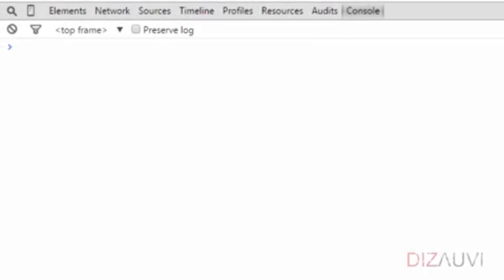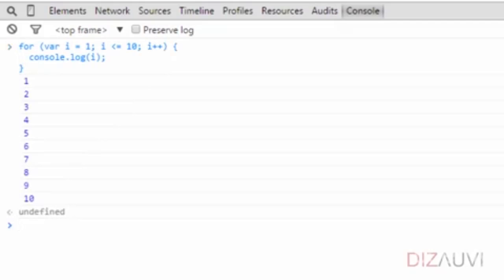Let's go to our console window and type for, in brackets, i equal to 1, which is the variable declaration and initialization step. Then after the semicolon, we write the condition i less than or equal to 10. Then another semicolon, and then we increment the value of i by 1. And inside the code block, we can just type console.log(i). Alright, so that's a little for loop.